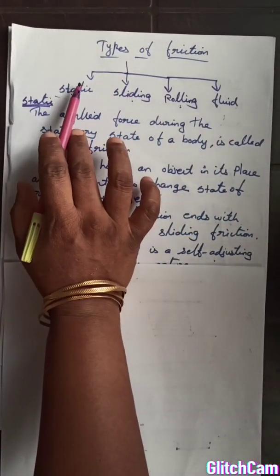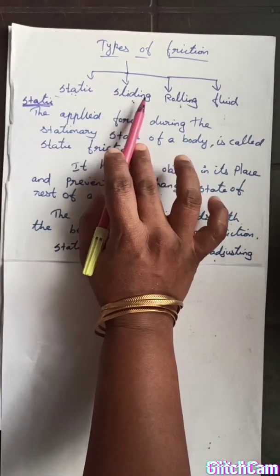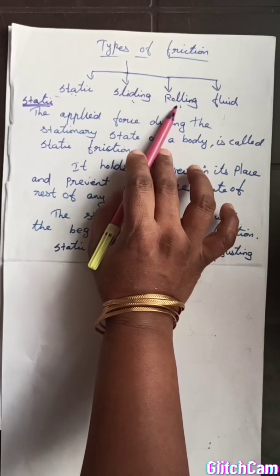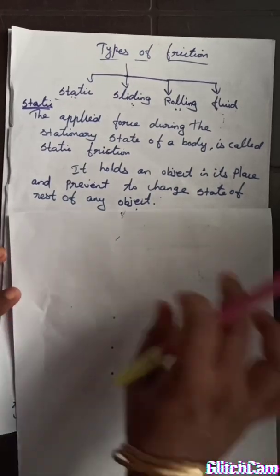There are three types of friction. One is static friction, the next one is sliding friction, and the third one is rolling friction. You just want to know about this. Okay, so now we go with static friction.